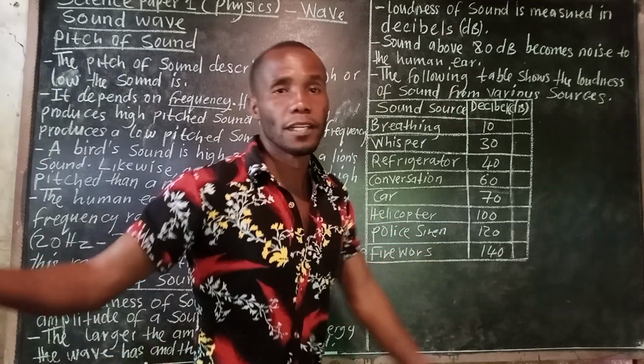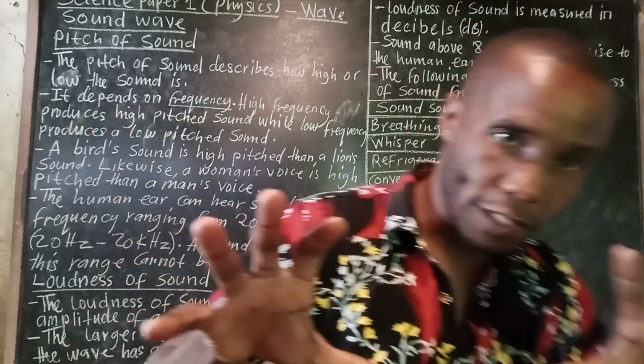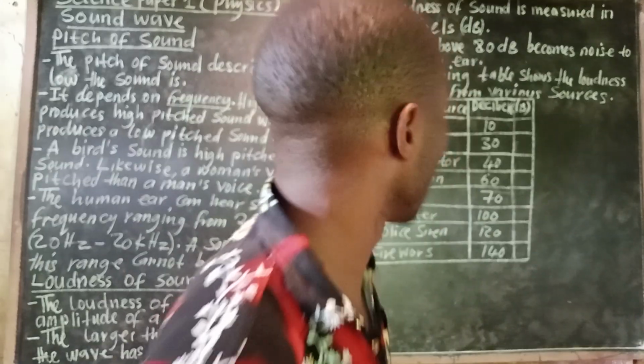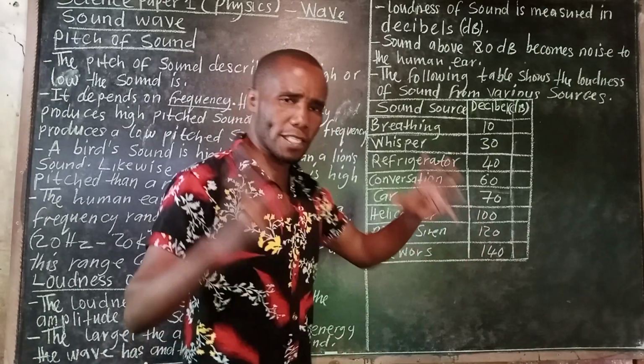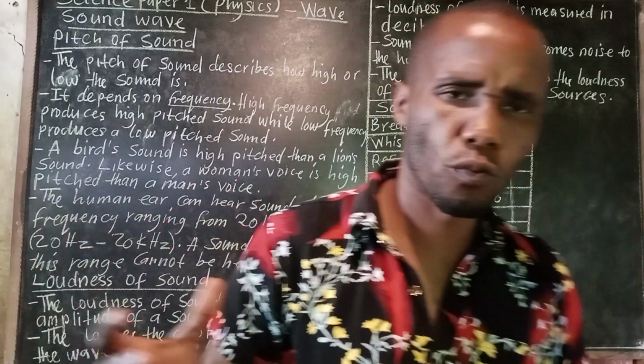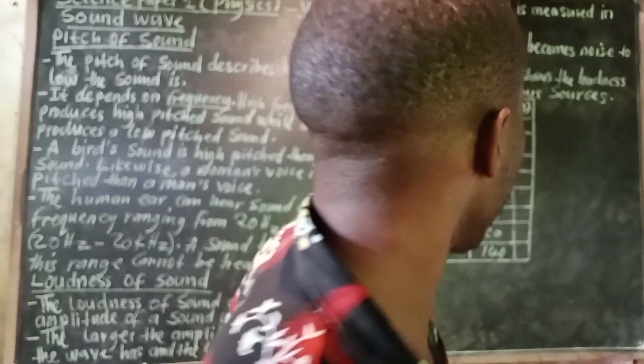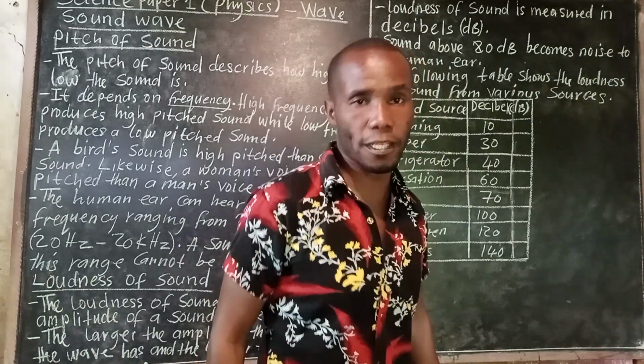Then a police siren, wing, wing, wing, is just noise because it is 120 decibels. Then fireworks are noise to a human ear, at 140 decibels.